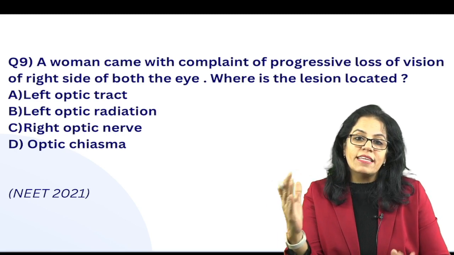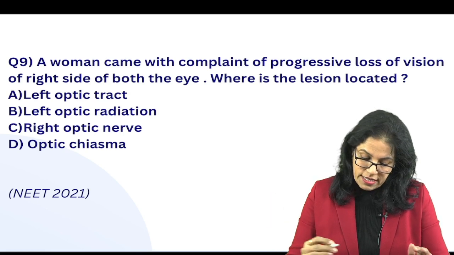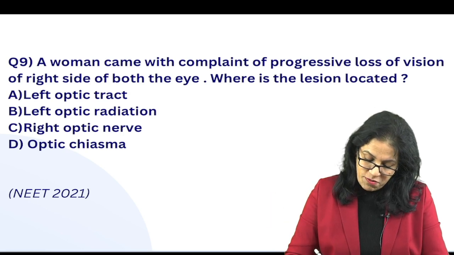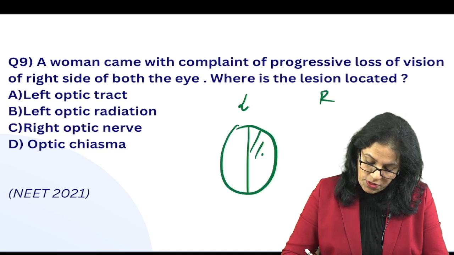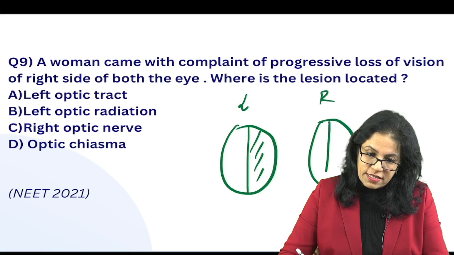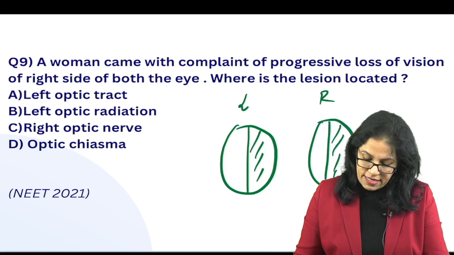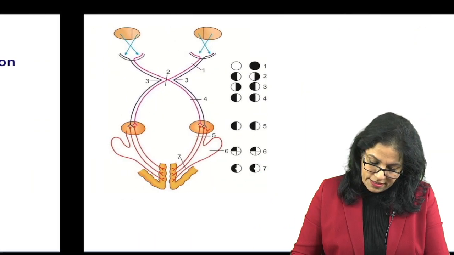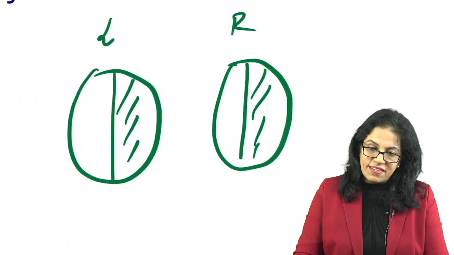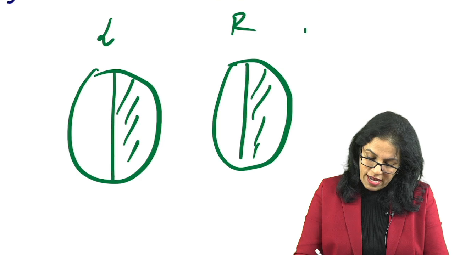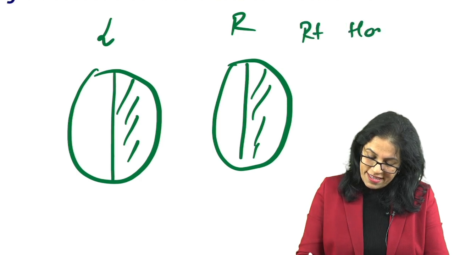What do you mean by right side of the eye? Right side of both eyes. When you say right side of both eyes, let's draw this. This is the left eye, this is the right eye field. I'm saying right side of both eyes. This shaded part is your field defect. So the shaded part is the field defect. So what is this? Right homonymous hemianopia, isn't it?